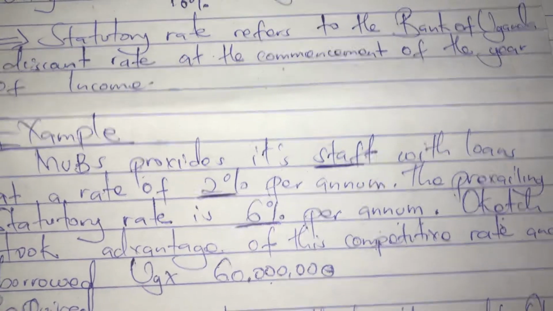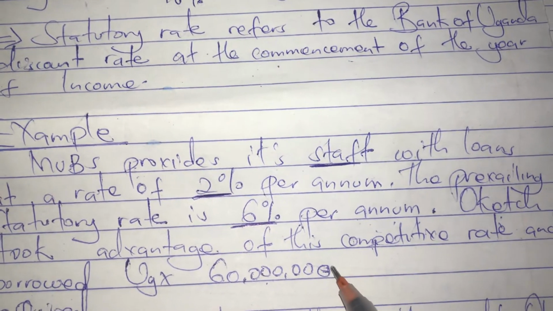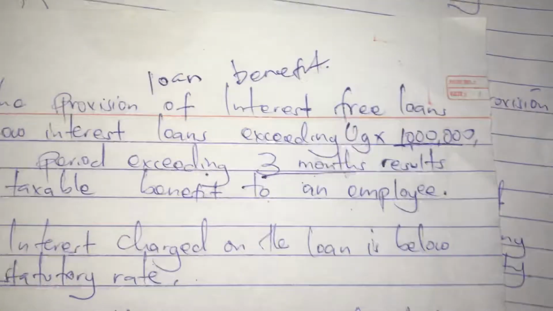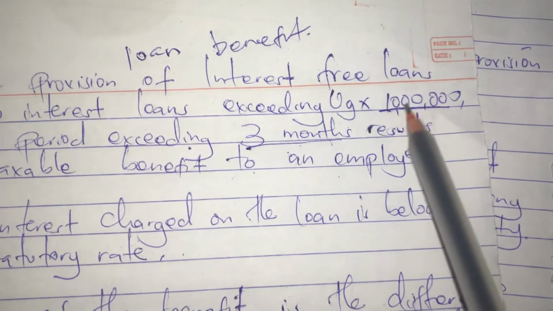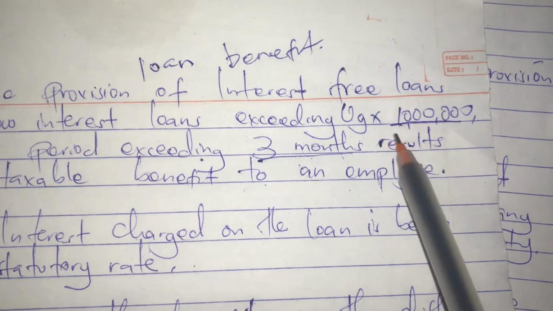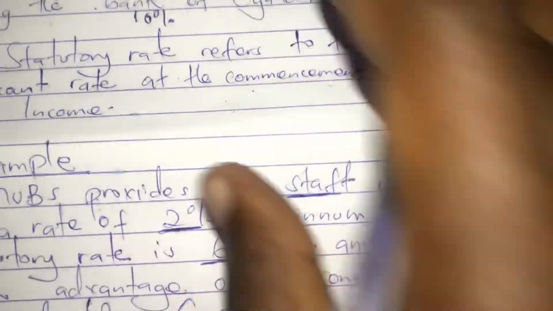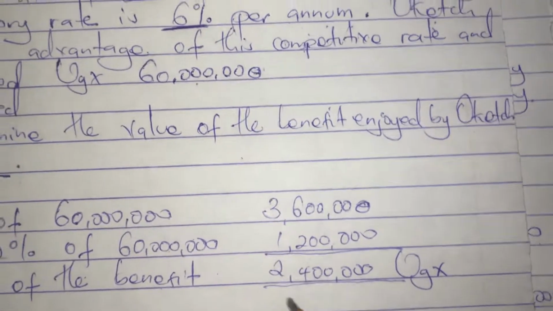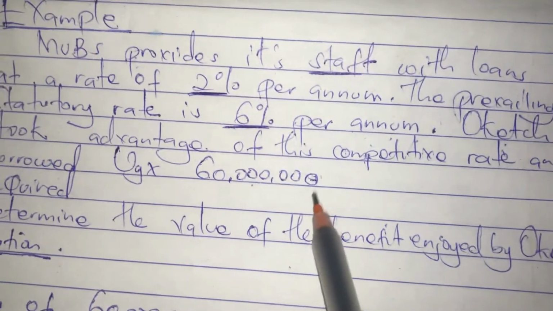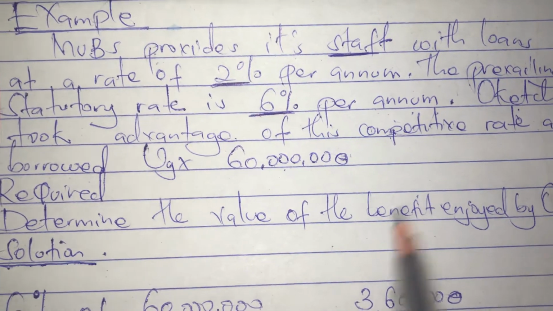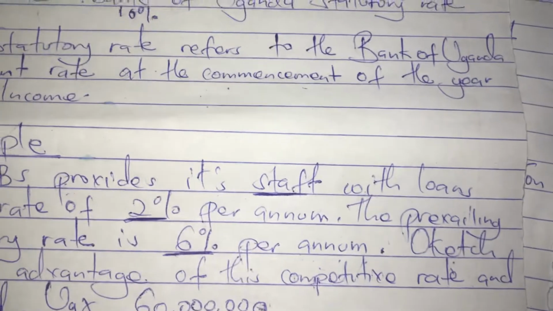They did not give us the period, but the fact that he borrowed 60 million, it is above 1M, and we said in order for it to be considered, it must be above 1M. The requirement is to determine the value of the benefit enjoyed by Okech.